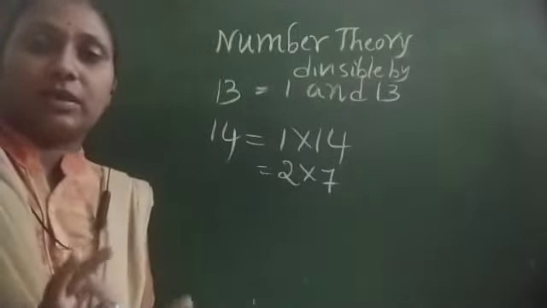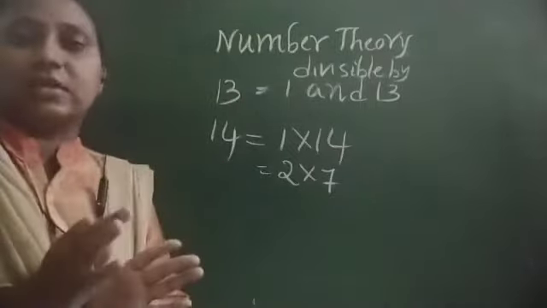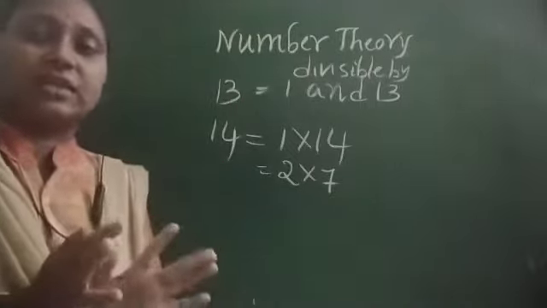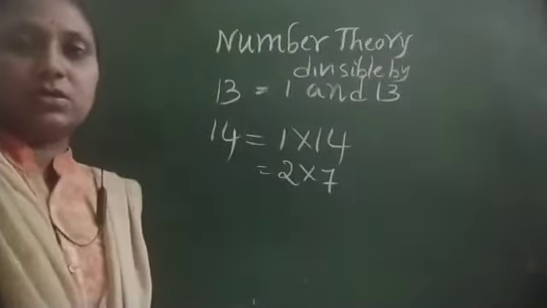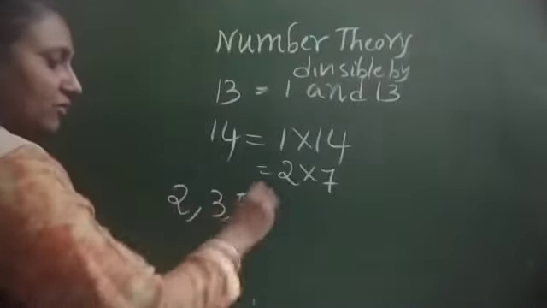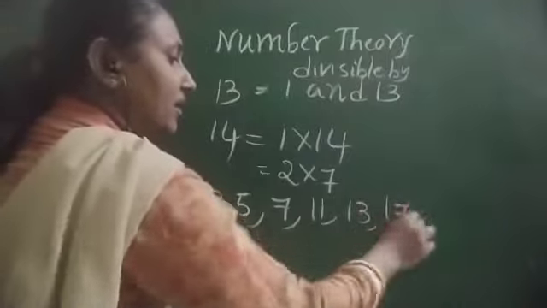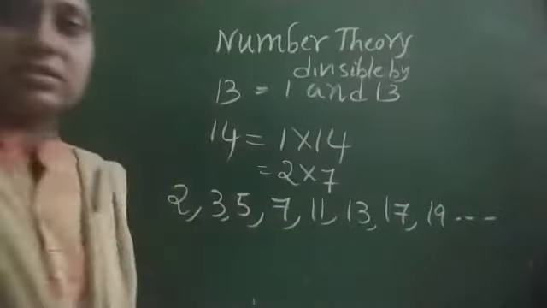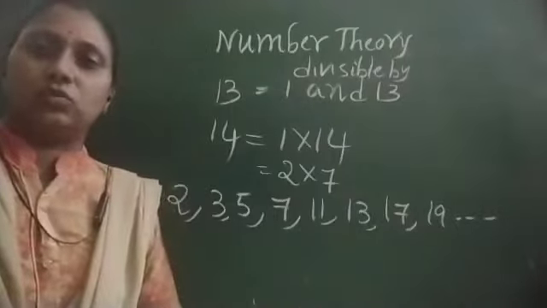What we are saying about prime numbers is that the factors are always 1 and itself. There are no factors other than 1 and itself. Those numbers we can say are prime numbers. So we can write it, prime numbers are 2, 3, 5, 7, 11, 13, 17, 19, etc. We can write so many prime numbers if you observe the factors of those.